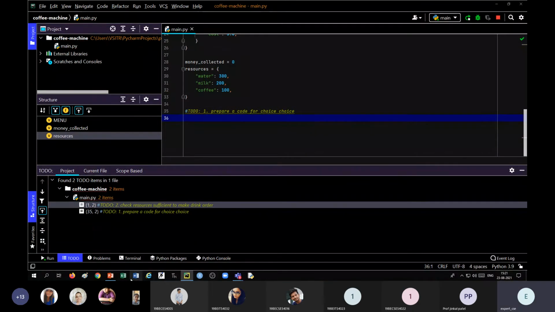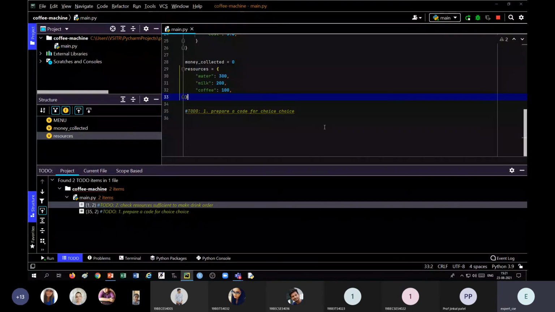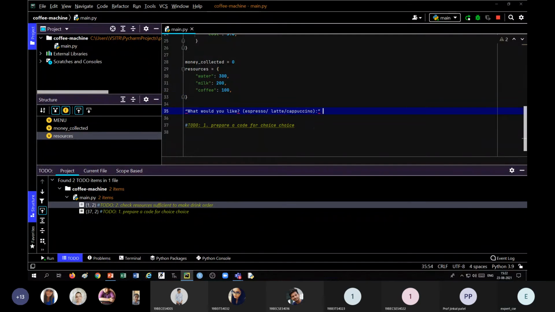I have to copy this, Control C. Let me go to PyCharm, Control V. I actually want this as an input message.